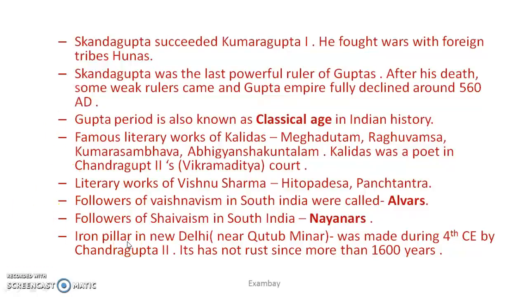Now, the Iron Pillar in New Delhi. If any of you have gone to see Qutub Minar, you must have seen an iron pillar which was erected by Chandragupta II in the 4th century AD. It is made up of 98% wrought iron with some technique. Scientists are trying to decipher the technique. They are almost successful, but the uniqueness of this pillar is that it hasn't rusted yet in the last 1600 years.